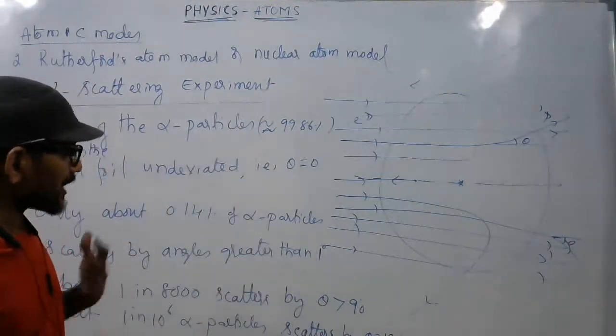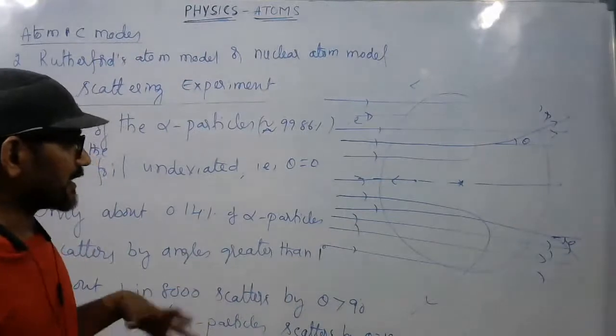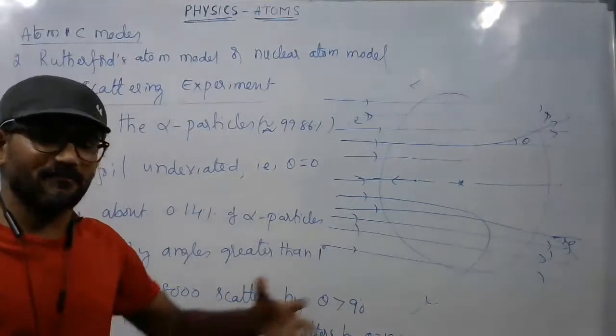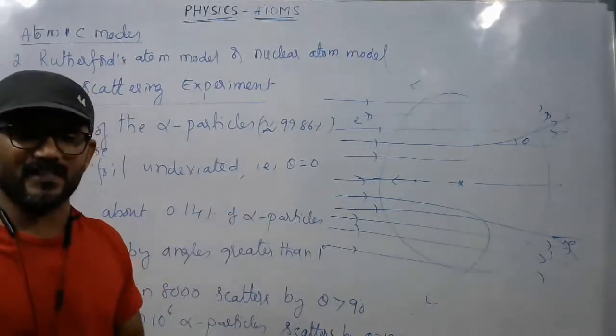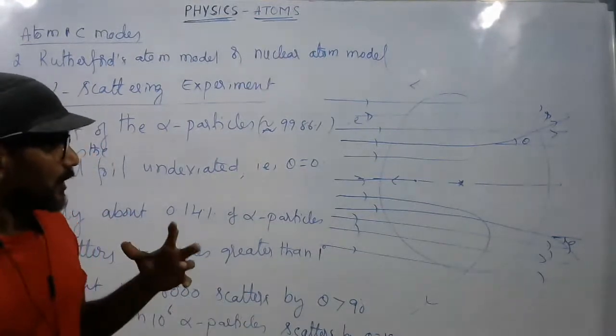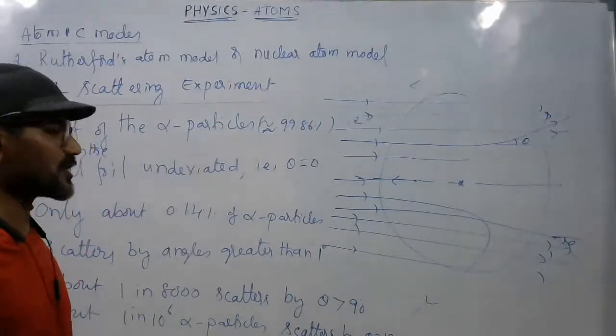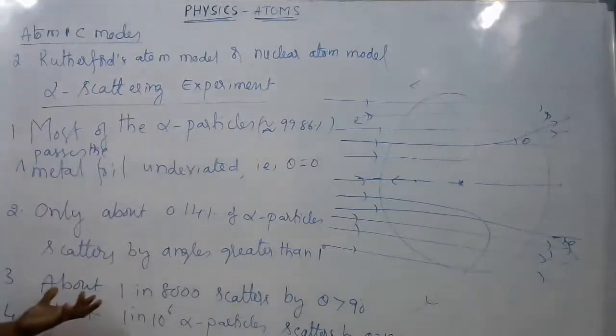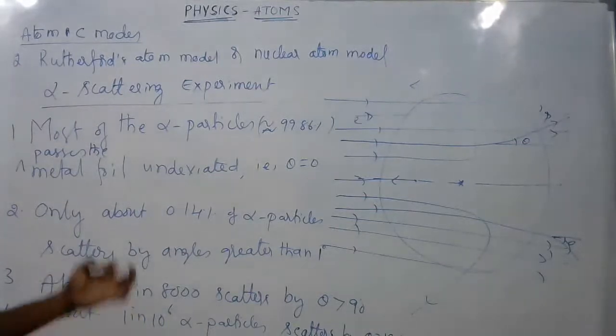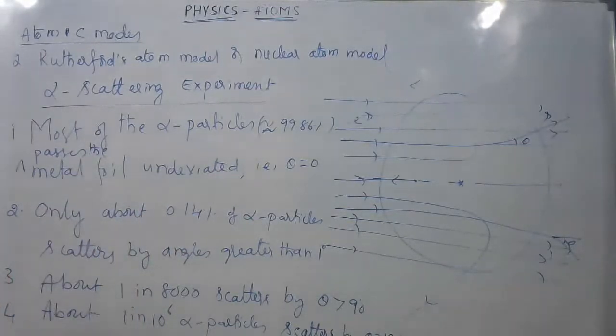To explain this, they have leveraged different physics concepts. Let us see, by using different concepts, what they have concluded from these observations one by one. So note down these experimental observations made in the alpha particle experiment carried out by Geiger and Marsden. We also call this the Rutherford Geiger Marsden alpha particle experiment. Okay, so note down these points, everyone.